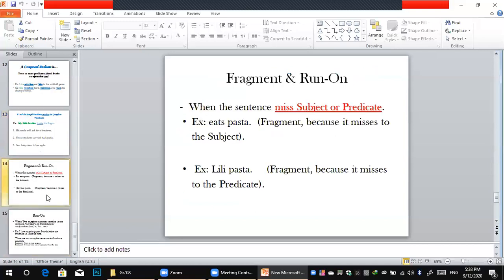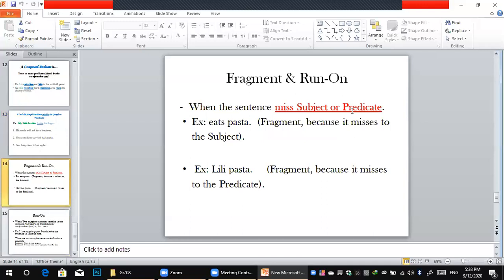The last one is the fragment and run-on. What does fragment mean? Firstly, a fragment is when you misunderstand the meaning, when a sentence misses a subject or predicate. Do you think this can happen? Yes, of course. You can misunderstand anything.